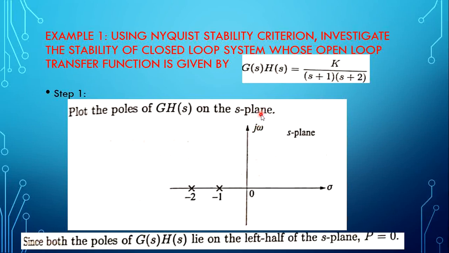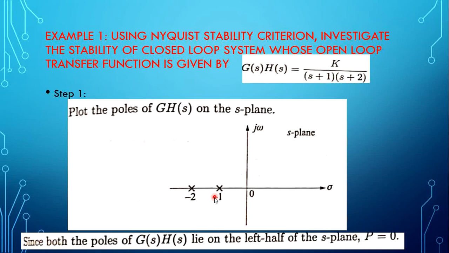Here the first step is to mark the poles and zeros. Here zeros, capital Z, there is no zero present. Poles are -1 and -2.